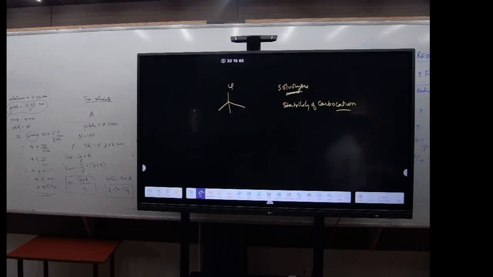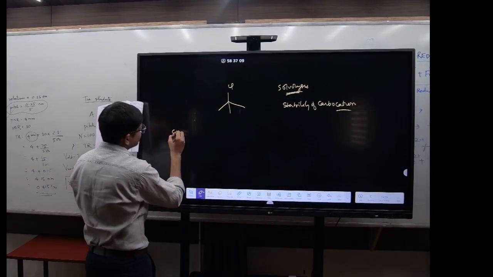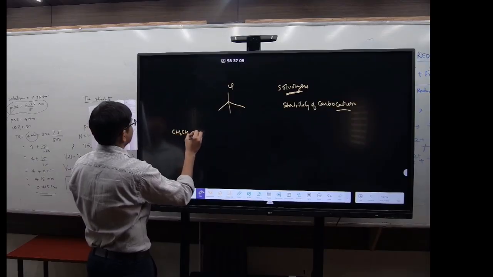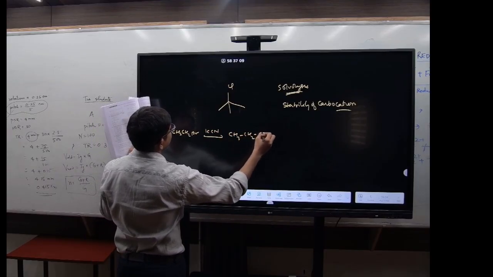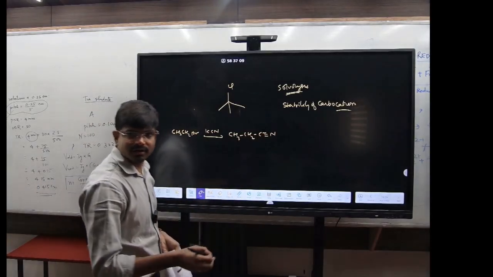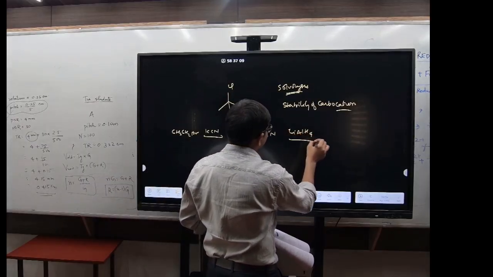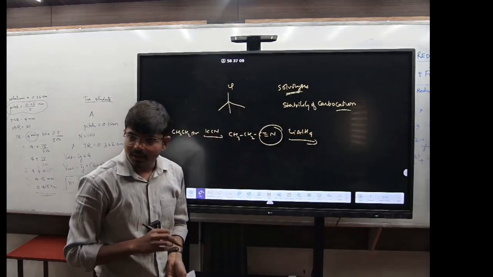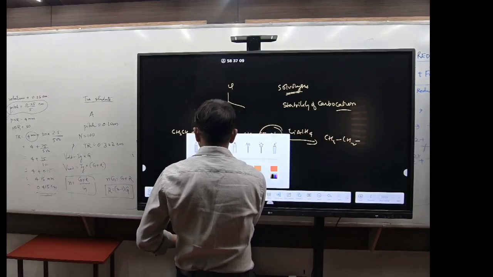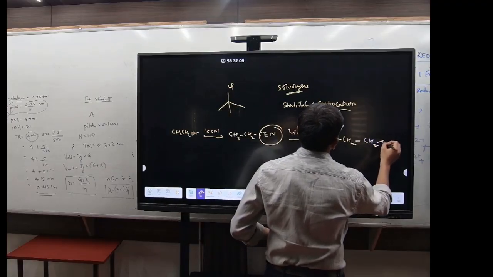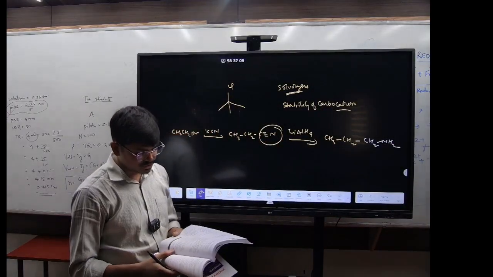Question number 28. What will it be? Look, you have CH3CH2Br, right? You have the KCN. It will form CH3CH2C triple bond N, right? LiAlH4 is a reducing agent. So it will reduce this C triple bond N into what? It will form CH3CH2CH2NH2, right? Got it? Now again HNO2, diazotization reaction, right?